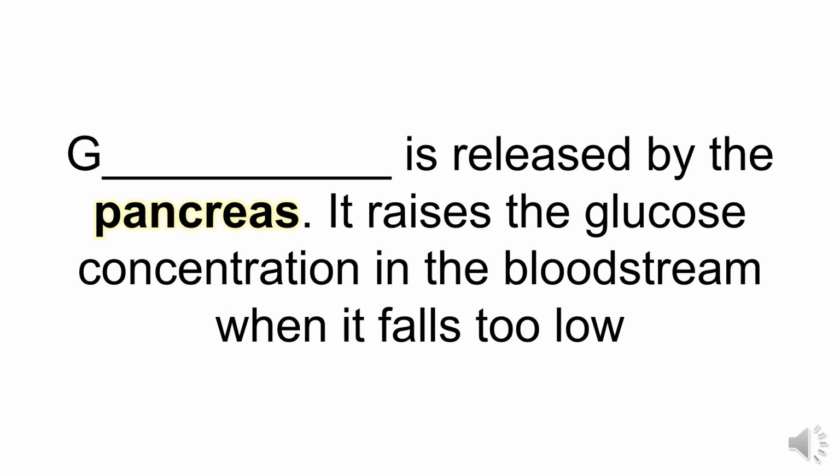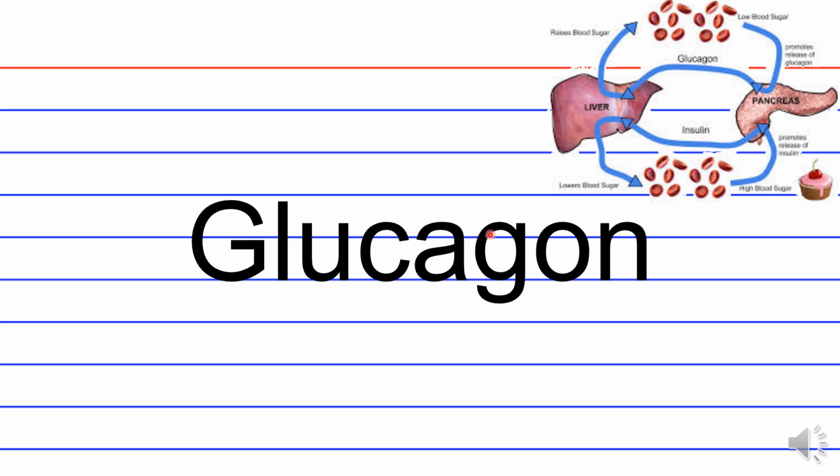G blank is released by the pancreas. It raises the glucose concentration in the bloodstream when it falls too low. So what hormone is this? That would be glucagon. And here we can see low blood sugar promoting the release of glucagon, which then acts on the liver to help initiate the breakdown of glycogen stores and release it into the bloodstream.